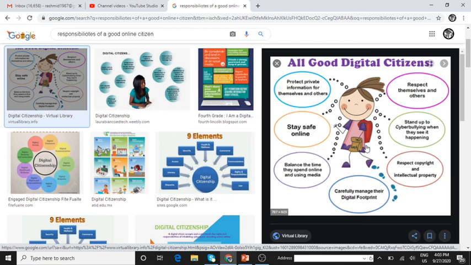So children, hope you have understood this topic. I'll just brief up once what we have read. You got to know what is the internet, what is a web page, what a web browser is, what is a website, what you mean by a home page, what is the World Wide Web, then search engine, then how you open a web page on a browser, and if you try to open a web page, why it doesn't load, then what are the best practices for online safety, and the other one is responsibilities of a good online citizen.